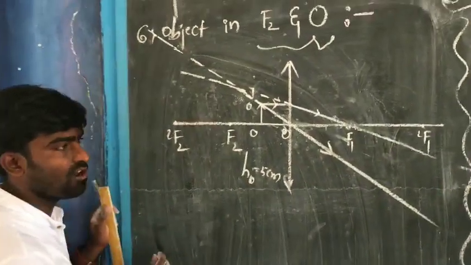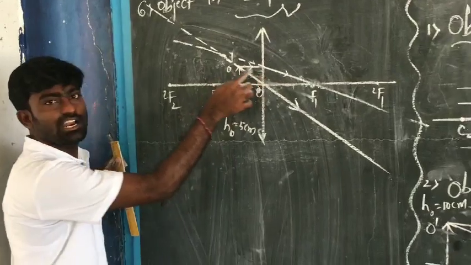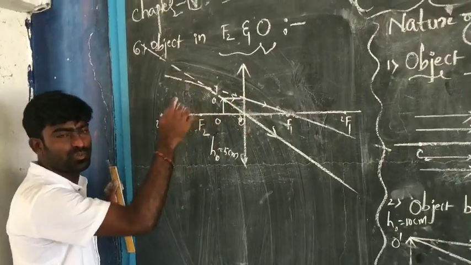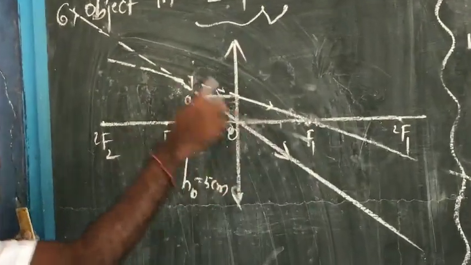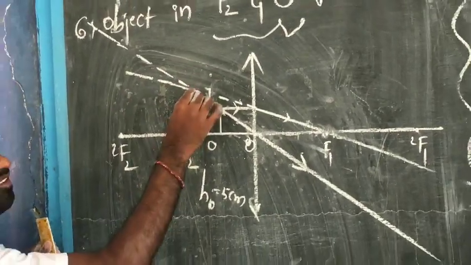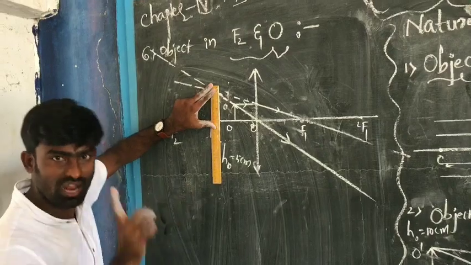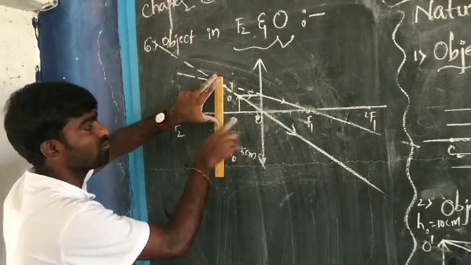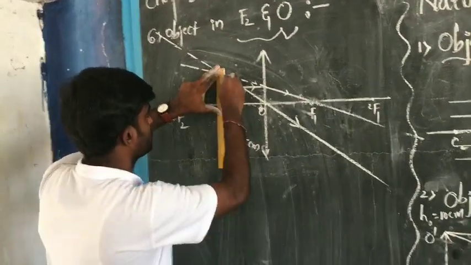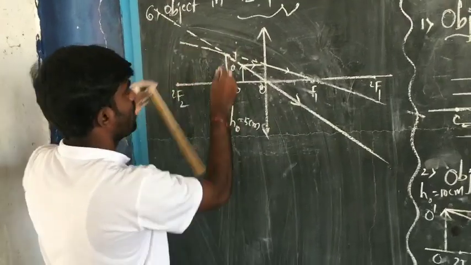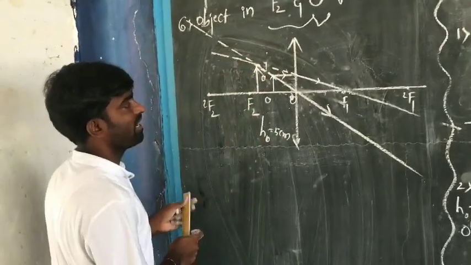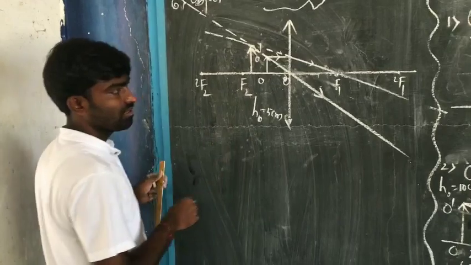If you keenly observe these extrapolated rays, which means the extended rays of these refracted rays, they will intersect at a particular point, and to that point we are going to draw a vertical line to the principal axis. And let us mark this one like this.